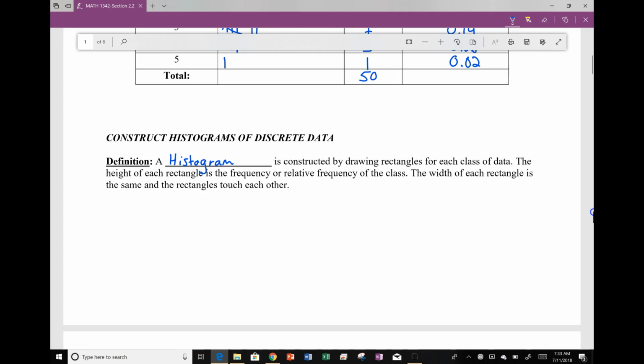The difference with a histogram from a regular bar graph, first of all, is that it's for quantitative data instead of qualitative data. Secondly, we want to make sure that the bars touch each other. If you recall, whenever we looked at a regular bar graph or a Pareto, there was a little bit of a gap. The reason there's a gap is because we're talking about categories.